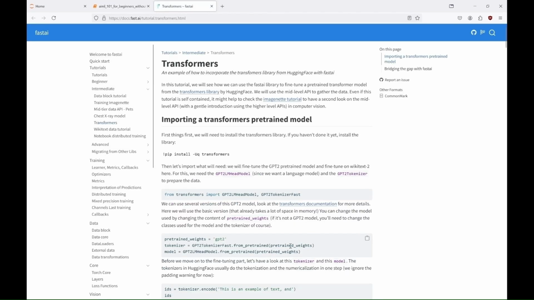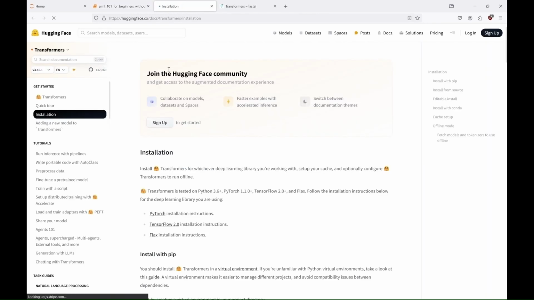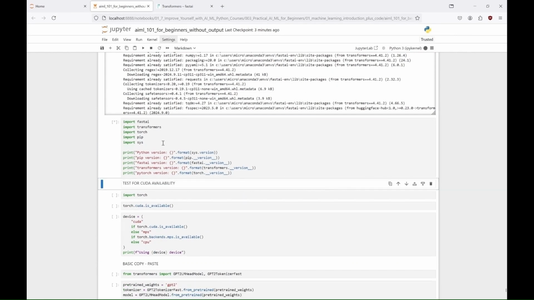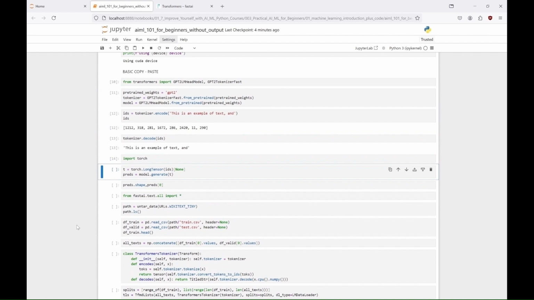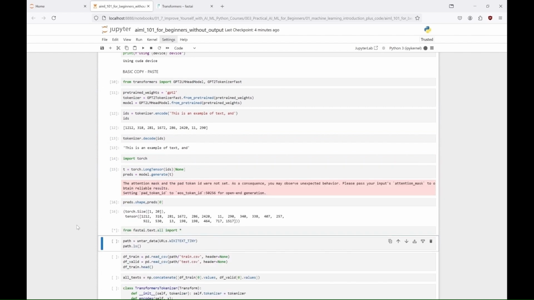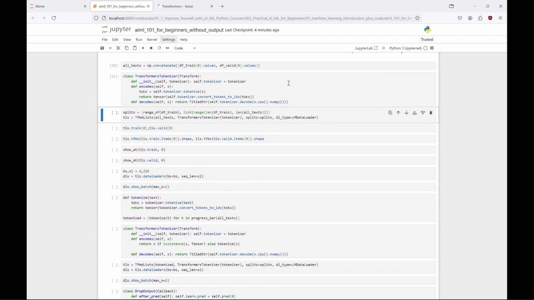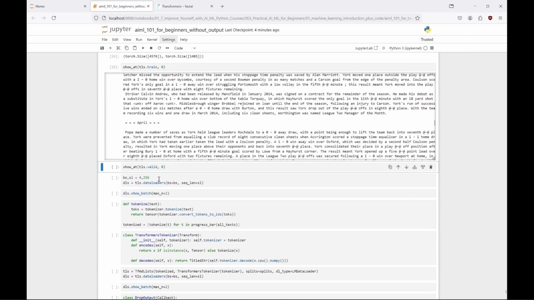The provided code demonstrates how to use the GPT-2 model from the Hugging Face Transformers library for text generation. So it's not a classification algorithm, but it can be used for classification, I think. It begins by importing the necessary libraries and loading a pre-trained GPT-2 model and its tokenizer. The input prompt is tokenized into numerical IDs, which are then converted into a tensor suitable for model input. The model generates text based on this input tensor, producing a continuation of the original prompt.